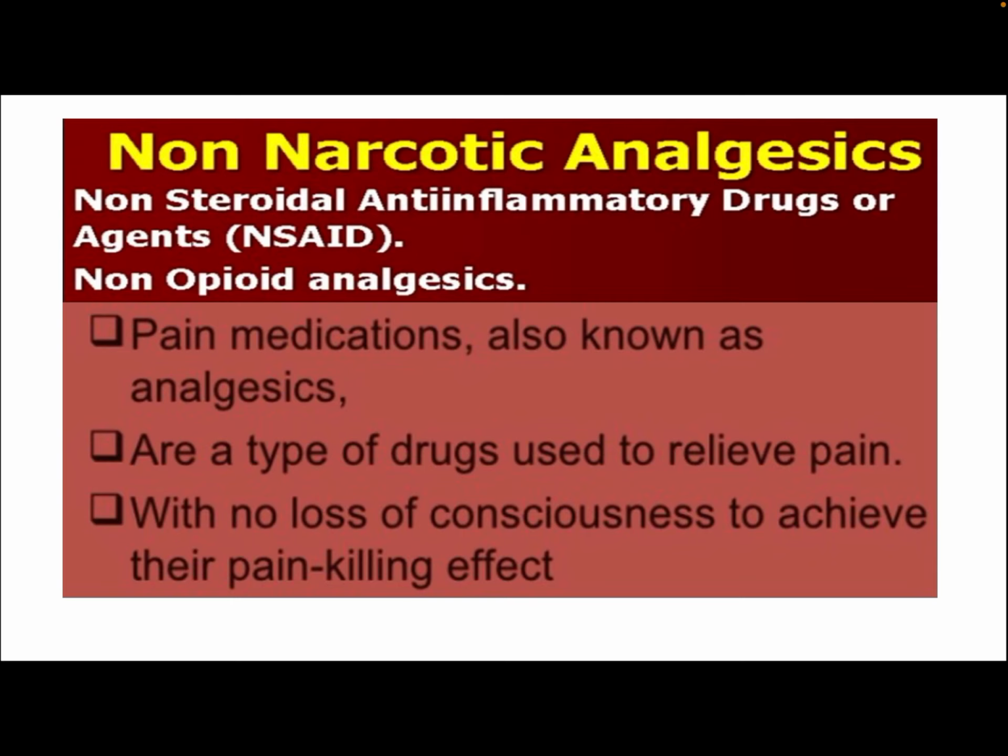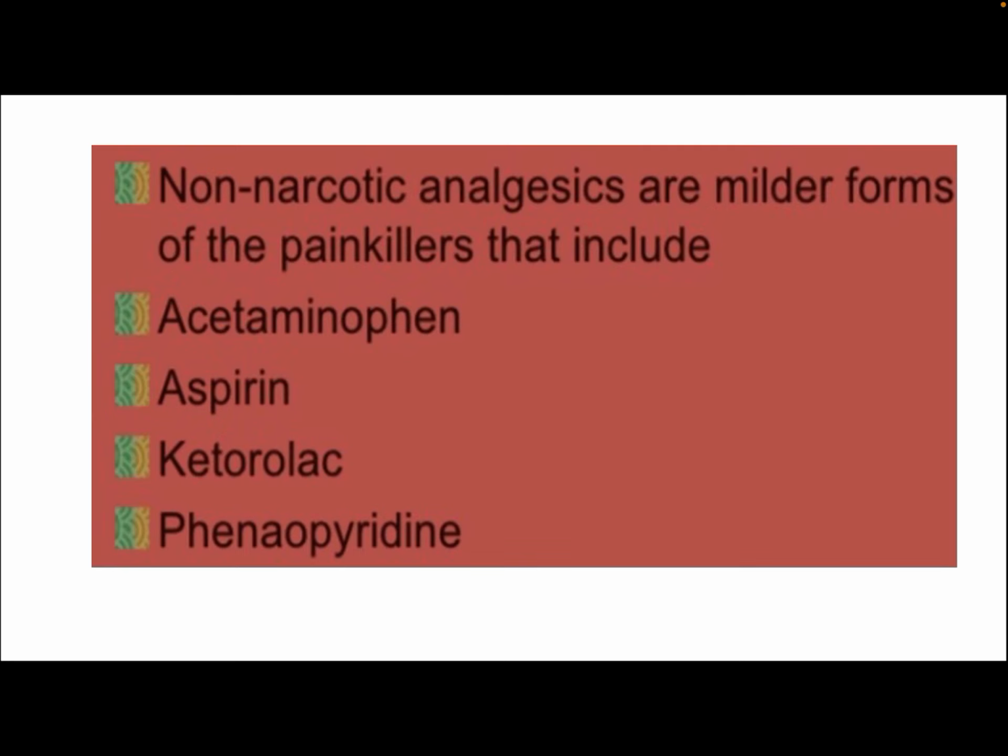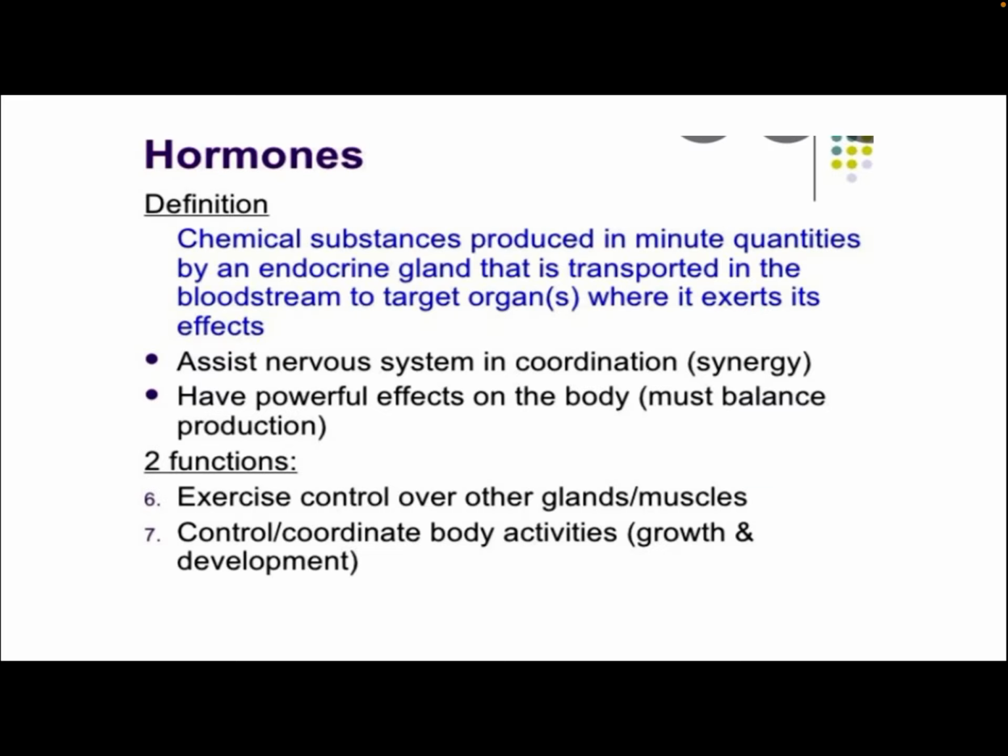Non-narcotic analgesics. Non-steroidal anti-inflammatory drugs or agents, NSAID. Non-opioid analgesics, as they are also called. Pain medications, also known as analgesics, are a type of drugs used to relieve pain with no loss of consciousness to achieve their pain-killing effect. Non-narcotic analgesics are a milder form of painkillers. Examples are acetaminophen, aspirin, ketorolac, phenylpyrrole.